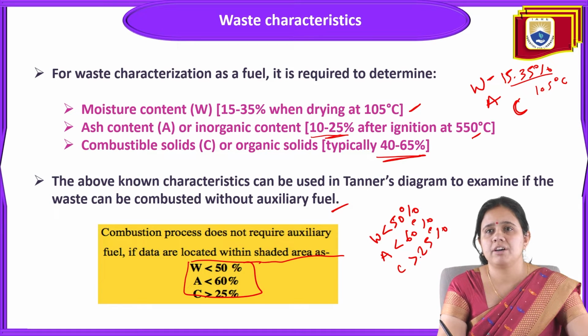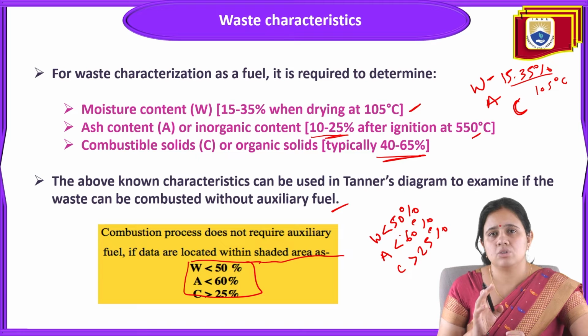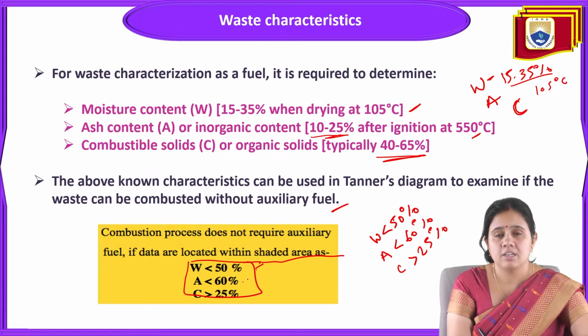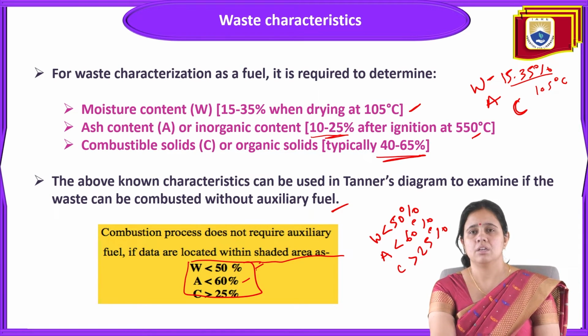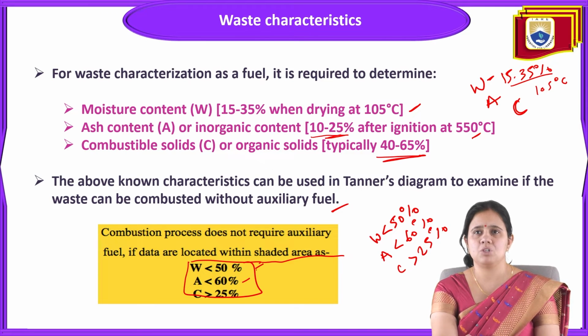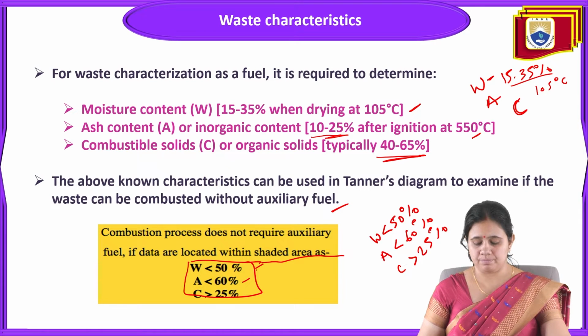If the combustible content is more than 25%, ash will be less than 60%, and moisture content will be less than 50%, then the combustion process does not require any extra fuel and it can be burned very perfectly. So, to determine the burning of waste as a fuel, these are the important factors we should keep in mind. Moisture content should be below 50%, ash content should be below 60%, and combustible or organic solids should be more than 25%. These are the important characteristics that can be used in the Tanner diagram to examine if the waste can be combusted without auxiliary fuel.